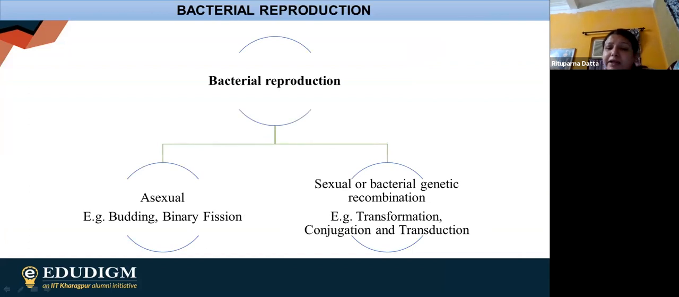Now, in case of bacterial reproduction, asexual, sexual, both are there. Asexual is normally through the budding and binary fission, whereas in case of sexual, it is mainly the genetic recombination,